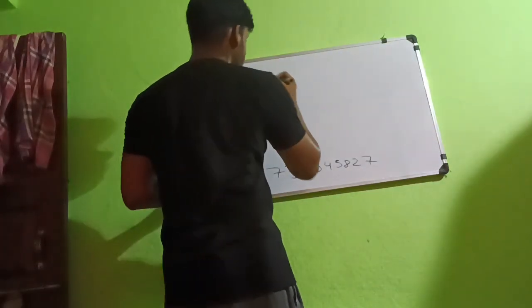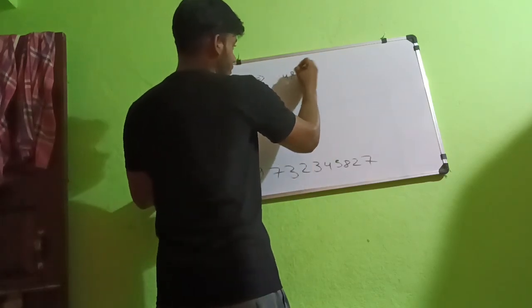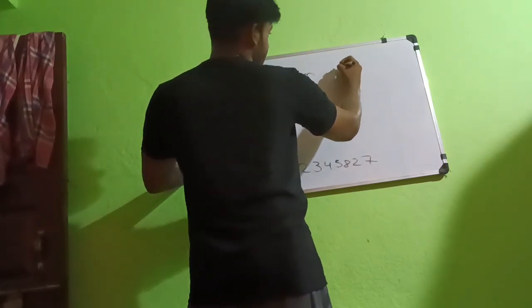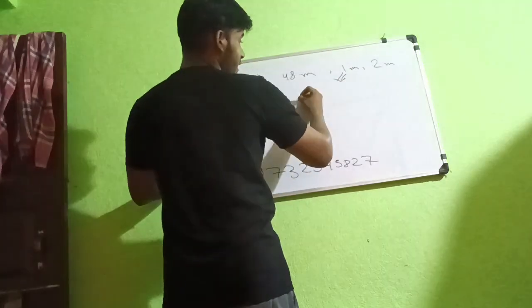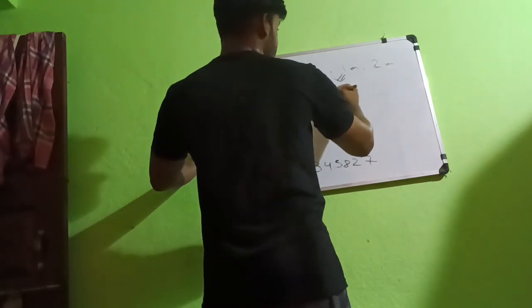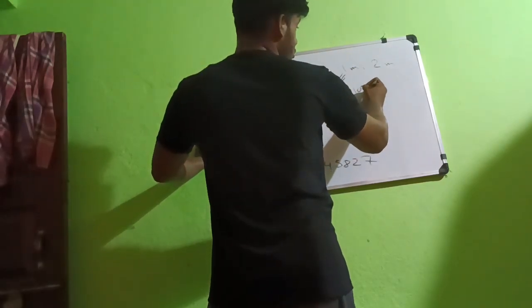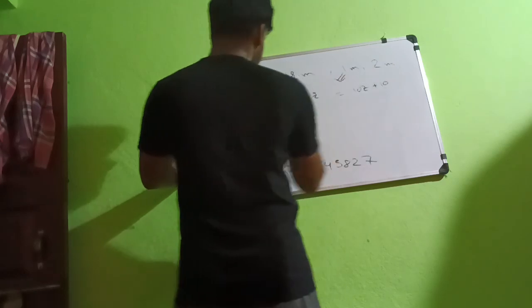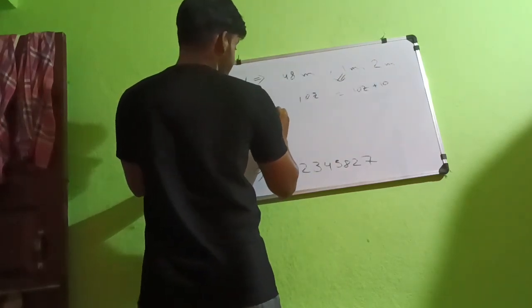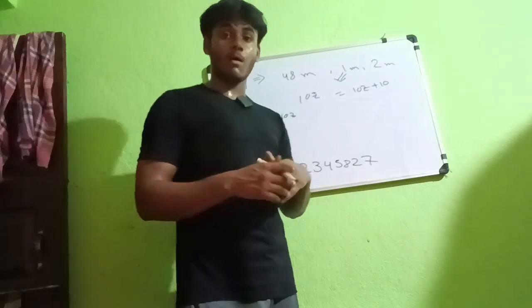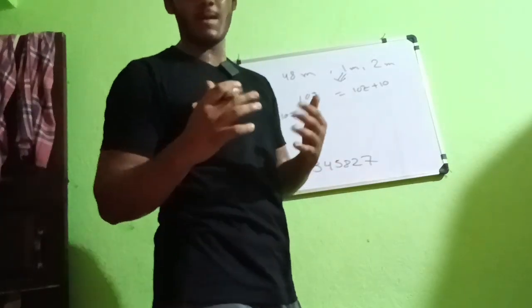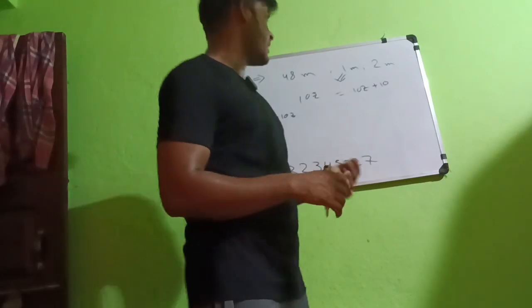In compound interest, you will notice that if there are 48 months, then in every single month, such as 1 month, 2 months, if in 1 month you have to pay 10 rupees, then the next month you have to pay 10 rupees plus 10 rupees, and then in the third month 20 rupees plus 10 rupees, and this is how the months increase and the amount increases. This is why compound interest is very bad in terms of loans, because it doesn't let you get out of this trap.